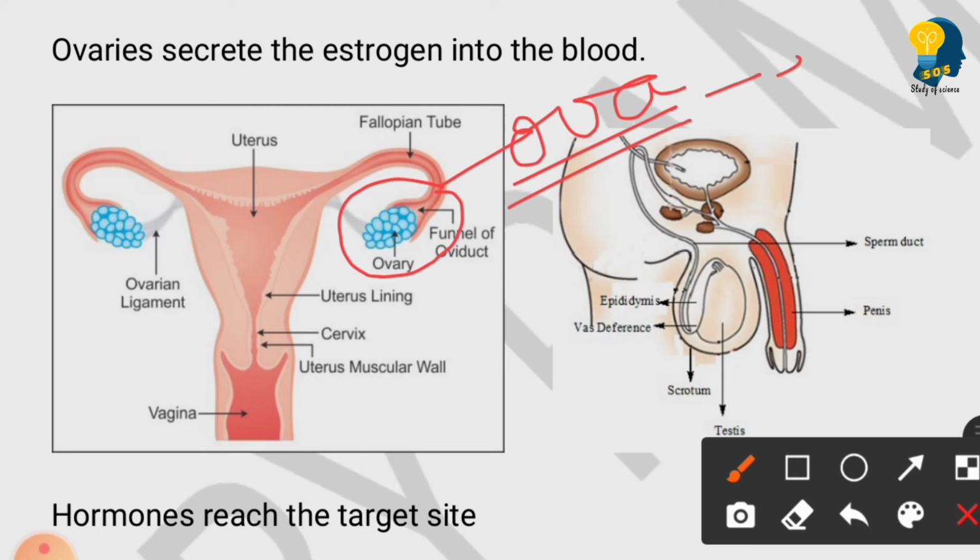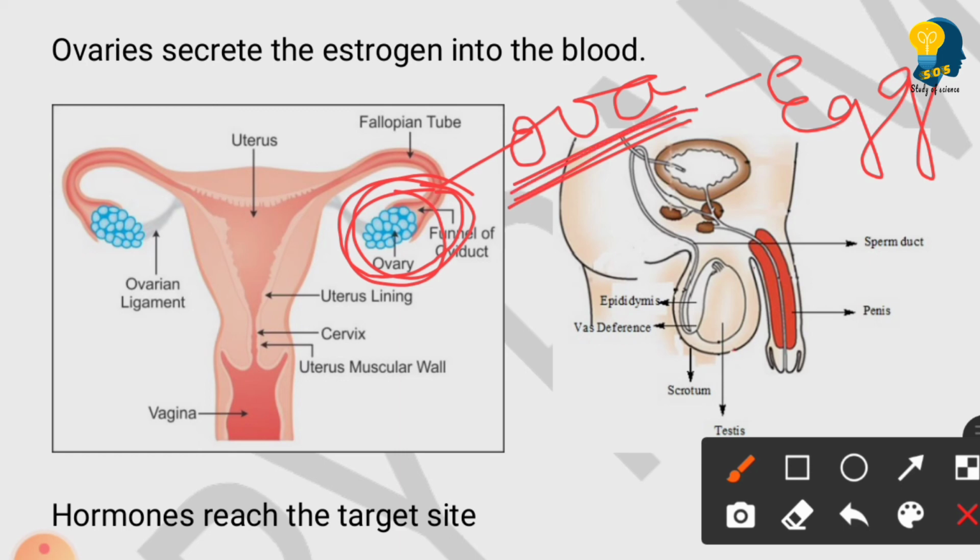Ova is nothing but the eggs. There are eggs which are present in the ovary, and these eggs, or the ova, are released by the ovary. So when does this ova get released? When ova get matured inside the ovary. Inside the ovary, the ova has to mature. So once the ova get matured, it is released by these ovaries.